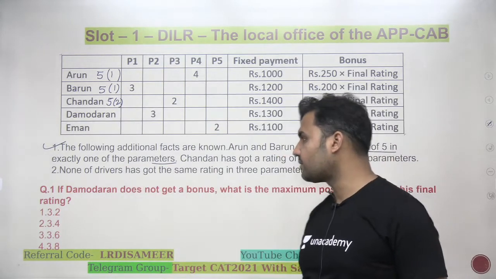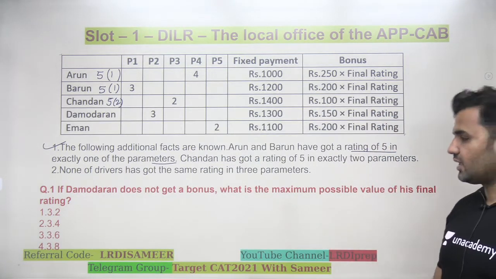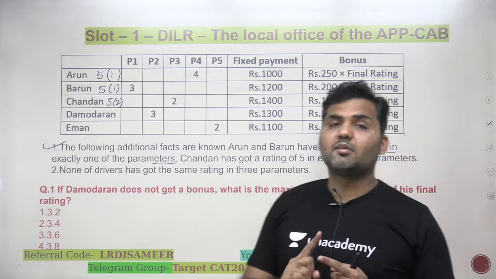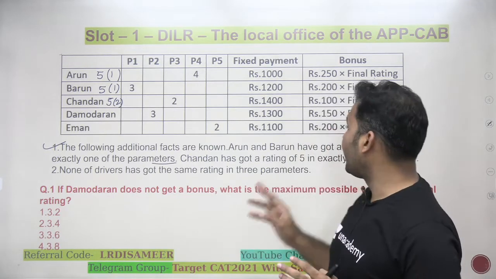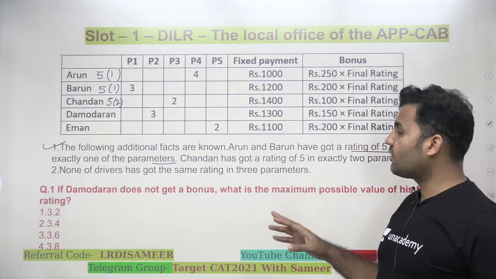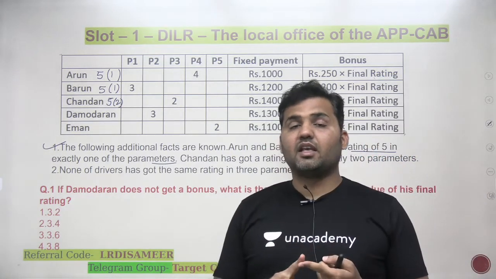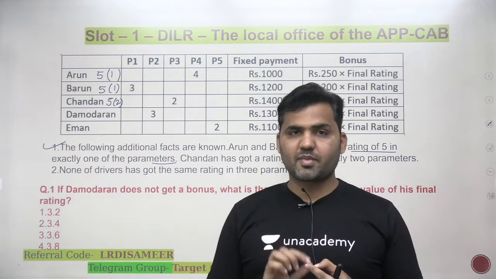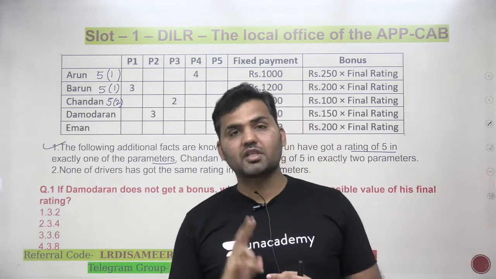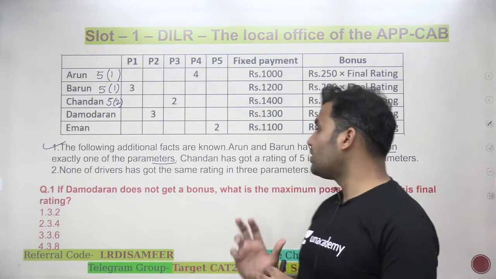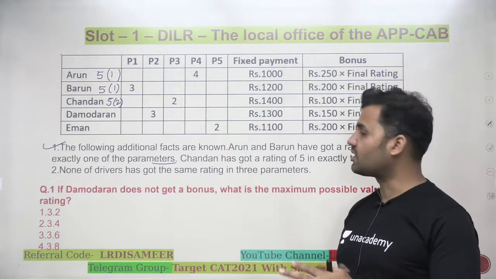Now look at question number 1. It says Damodran does not get a bonus. What is the maximum possible value of his final rating? So there's a condition here that Damodran is not getting any bonus. That means the final rating of Damodran needs to be decided in such a way that he does not get a bonus. Now, when do you not get a bonus? If you are getting a rating of 1 in any one of the parameters, you will not get a bonus, or if you are not getting at least 1.5. These are the 2 cases for not getting the bonus. So you have to use this information in the case of Damodran. If you don't use the information in the question, there's no point in solving the set.